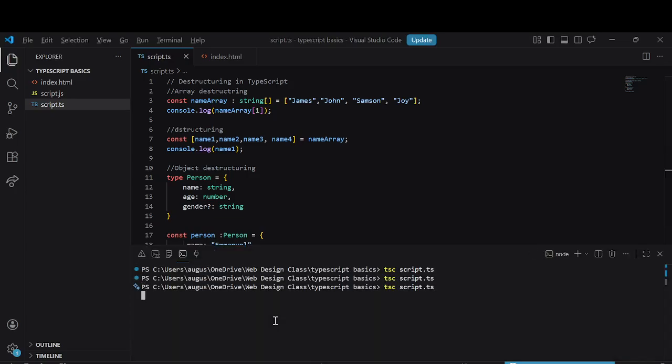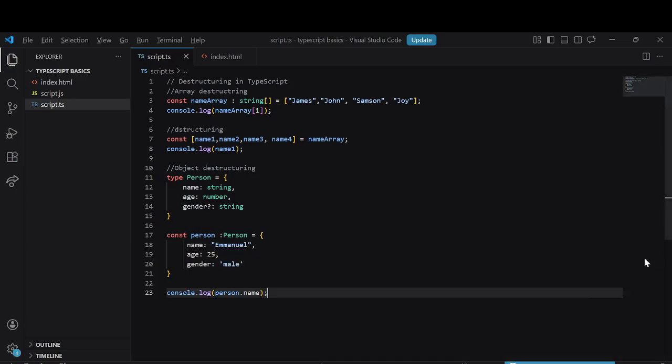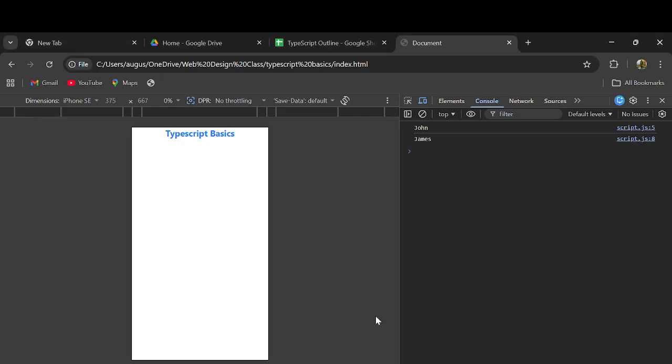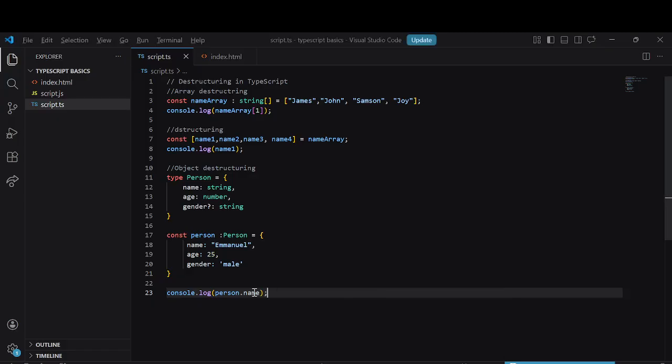Person.name is Emmanuel. This is how you can access an item in an object without destructuring it. Now let's go and destructure it.